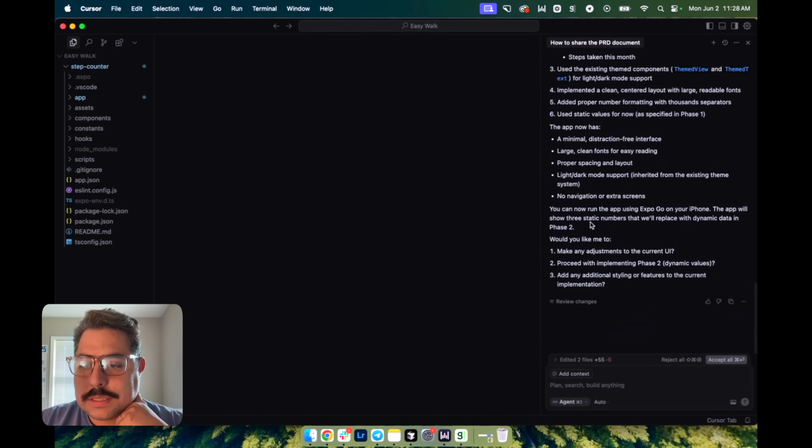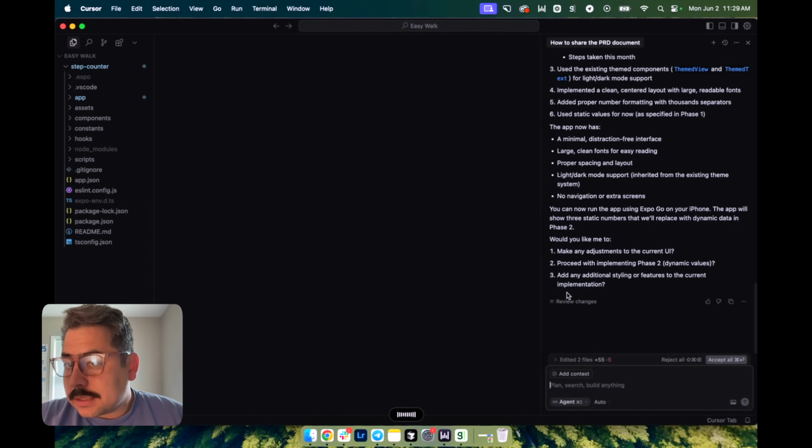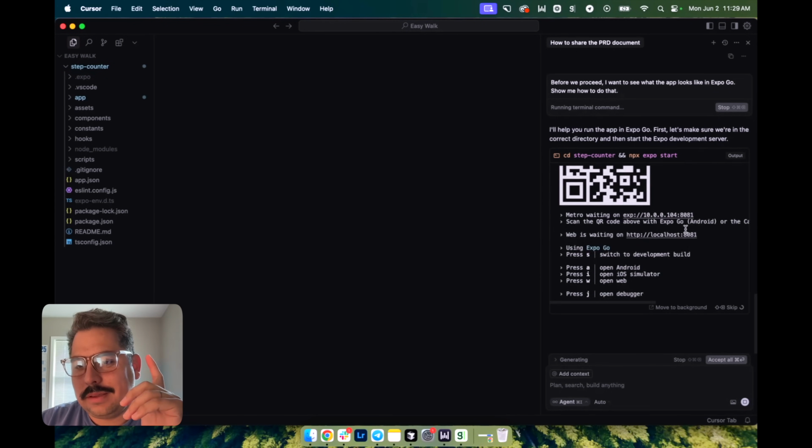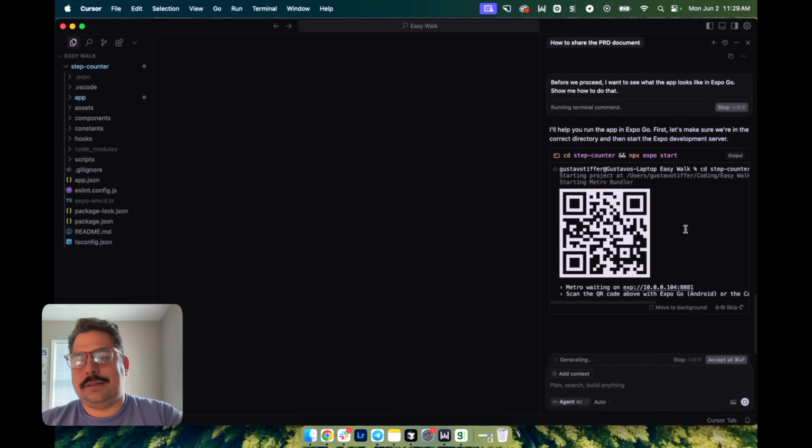The app will show 3 static numbers. Before we proceed, I want to see what the app looks like in Expo Go. So show me how to do that. Okay, so generating command, run. I know just enough to know how to kind of do this. So let me take a picture and see what it shows me.